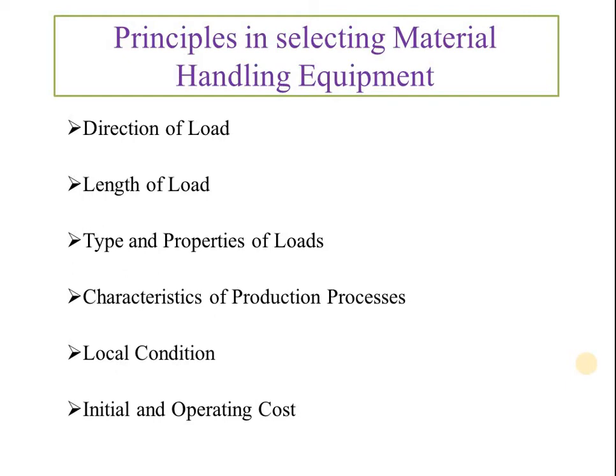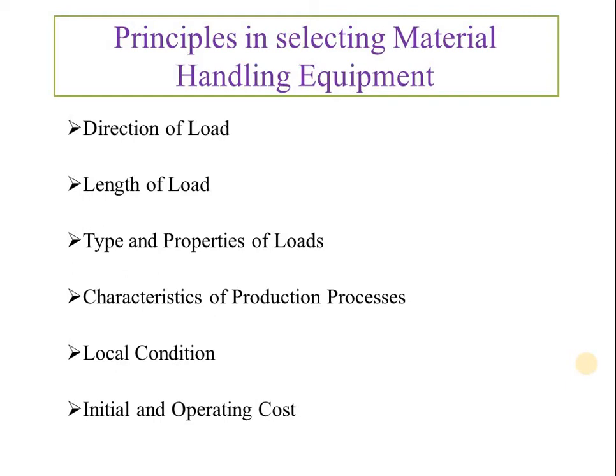And if the direction of load is horizontal and the distance is also large, then we can prefer the conveyors. Second parameter or guideline, it is length of travel. Suppose the length of travel is very large, then we prefer the conveyors, and for shorter distance again we prefer the conveyors, cranes or elevators or hoist.